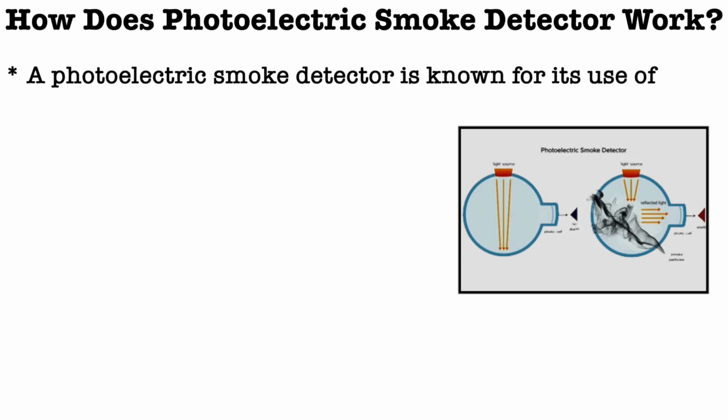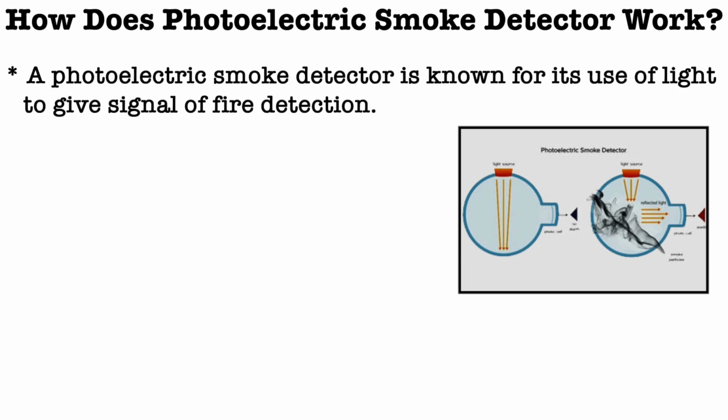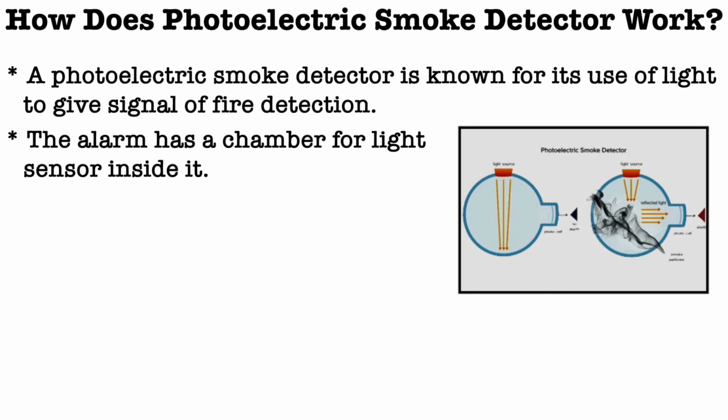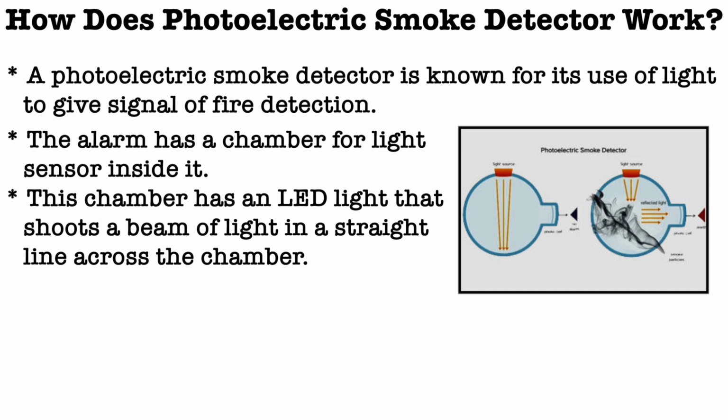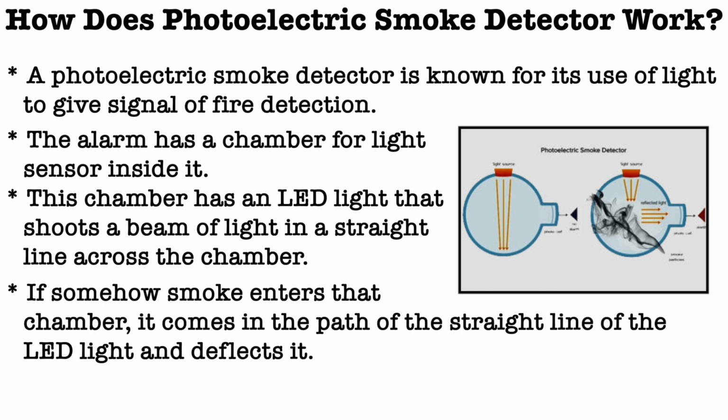A photoelectric smoke detector is known for its use of light to signal fire detection. The alarm has a chamber with a light sensor inside. The chamber has an LED light that shoots a beam of light in a straight line across the chamber, and if smoke enters the chamber, it comes in the path of the LED light and deflects it.